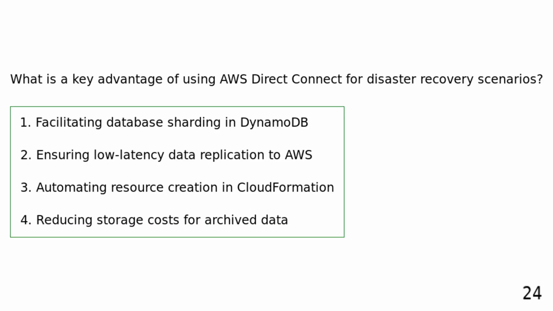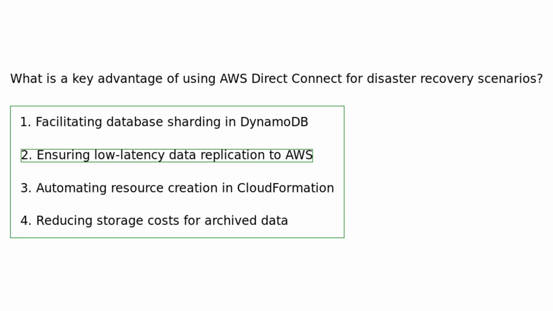What is a key advantage of using AWS Direct Connect for disaster recovery scenarios? Facilitating database sharding in DynamoDB. Ensuring low-latency data replication to AWS. Automating resource creation in CloudFormation. Reducing storage costs for archived data. A key advantage of using AWS Direct Connect for disaster recovery scenarios is ensuring low-latency data replication to AWS, enabling organizations to quickly recover and access critical data in the event of a disaster.